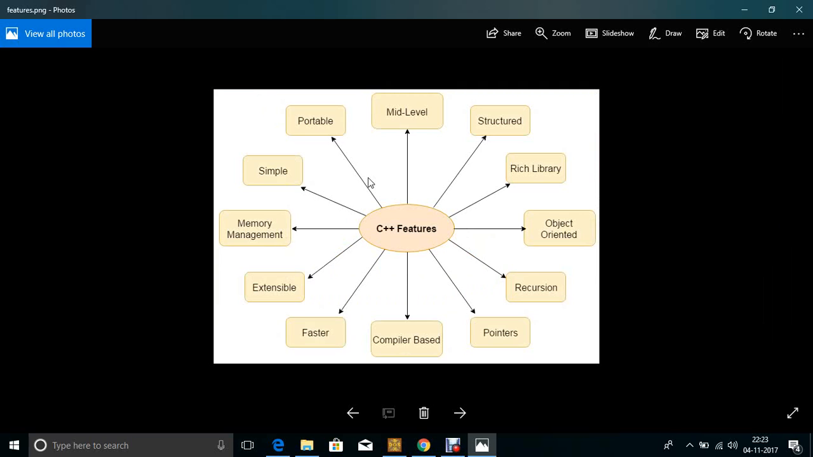Here we see the features of this language. The first is that it is a simple language. So why is C++ simple? C++ is a simple language because it provides a structured approach. The set of library functions and data types comes from the C language. So that it is easy to work with and understand.